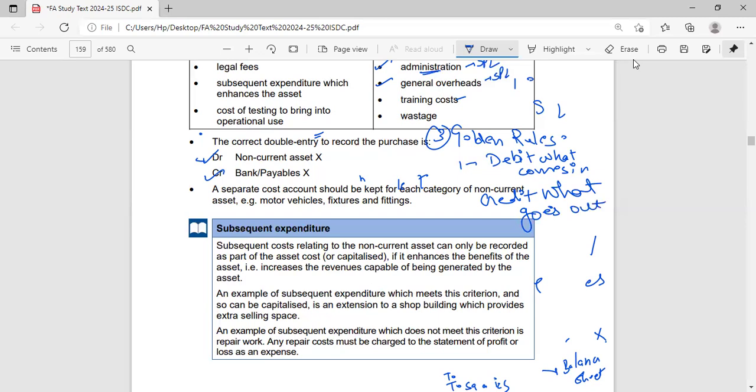So my non-current asset is coming in. I have purchased it, so it is coming into my organization. So I debit it. I have debited the non-current assets. Credit bank or payable. My cash is going out or my bank is going out, so I'll credit it. And if I have not paid in cash, there will be some payables. I have to pay. That's a liability, and we know the balance of liability is credit. So that's where payables credit. This is a simple journal entry.